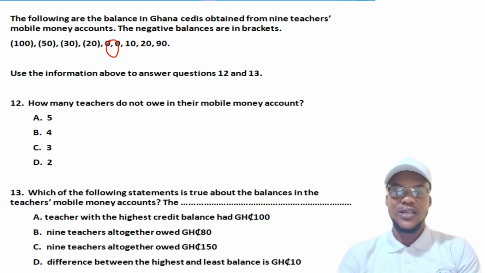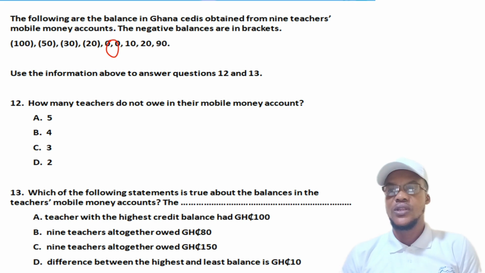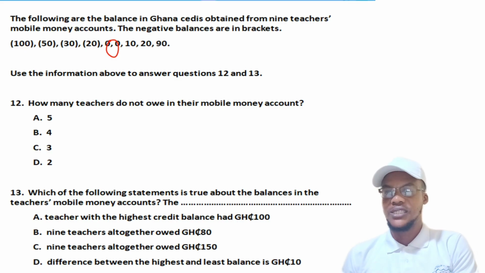Now let's go straight to the question. We should use the information to answer questions 12 to 30. In question 12, we are asking how many teachers do not owe in their mobile money account. As I said, those in brackets are negative, which suggests those accounts are owing. So if you are not owing, then either your account is empty or you have a positive number.